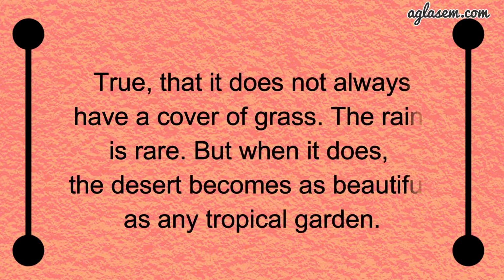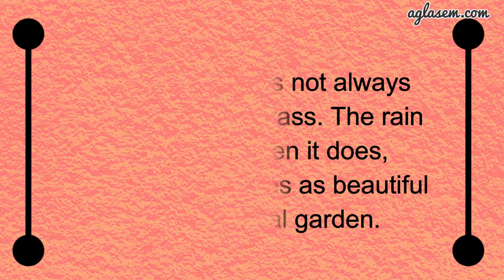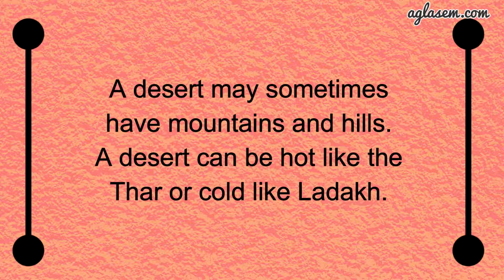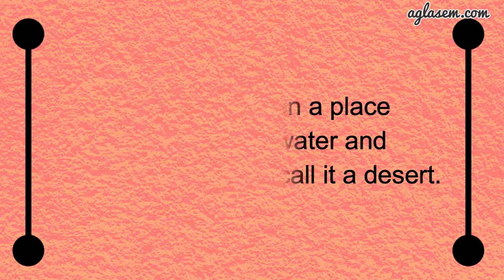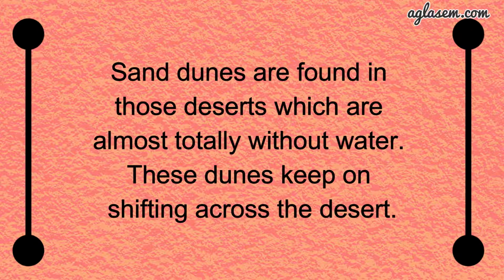True, it does not always have a cover of grass. Rain is rare, but when it does rain, the desert becomes as beautiful as a tropical garden. A desert may sometimes have mountains and hills. A desert can be hot like the Thar or cold like Ladakh. In general, when a place has little or no water or vegetation, people call it a desert. Sand dunes are found in those deserts which are almost totally without water. These dunes keep on shifting across the desert.